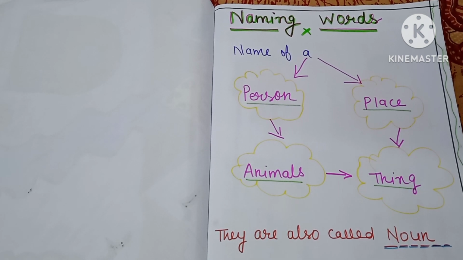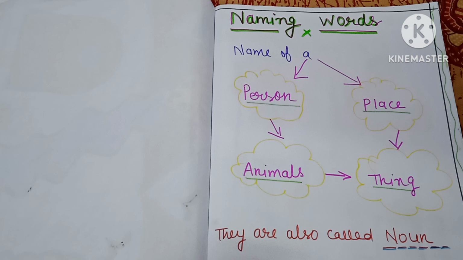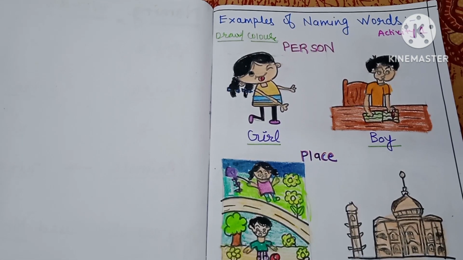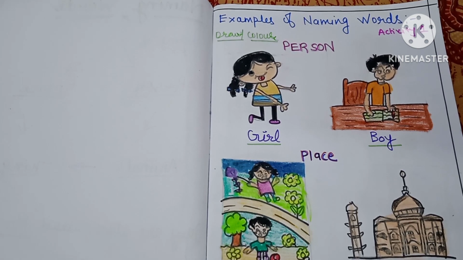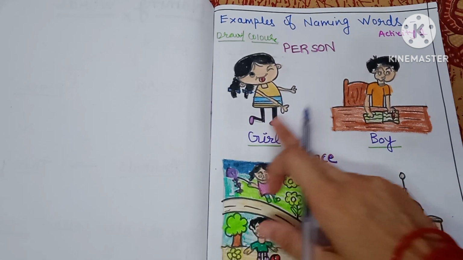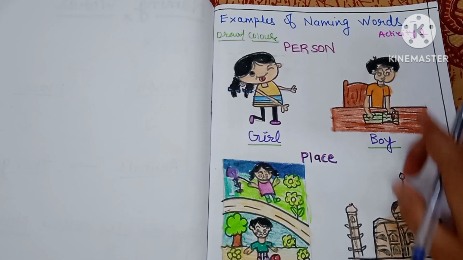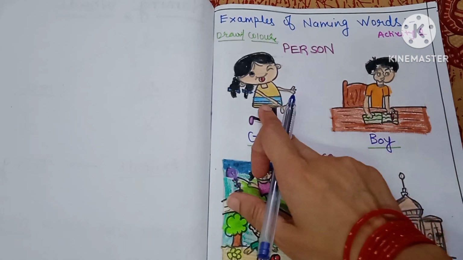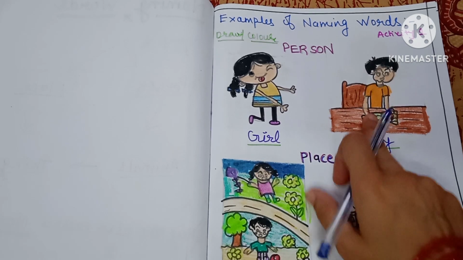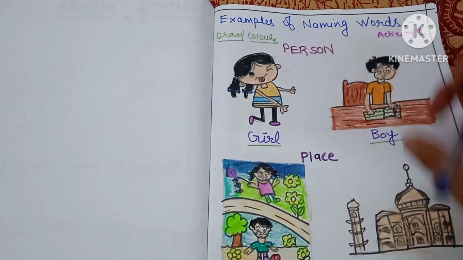So आइए इसको और अच्छे से समझते हैं by some cute and beautiful pictures. So example of naming words. So it is our first activity. So these are the examples of naming word. This is a girl. This is a boy. So these two are the person. So it is the example of person.